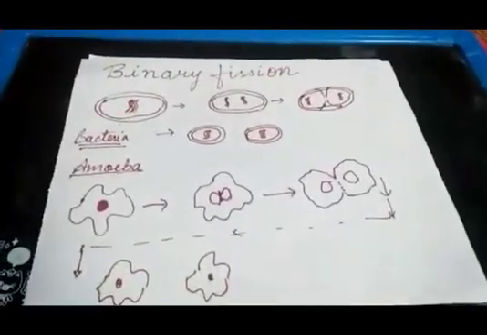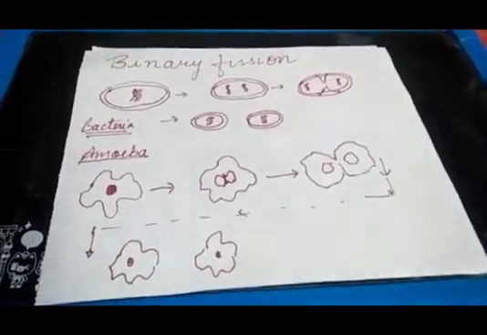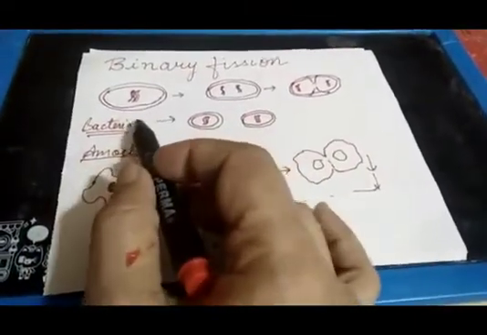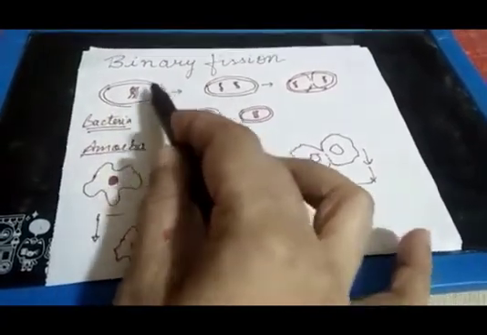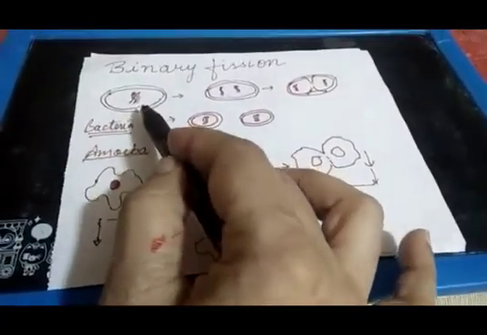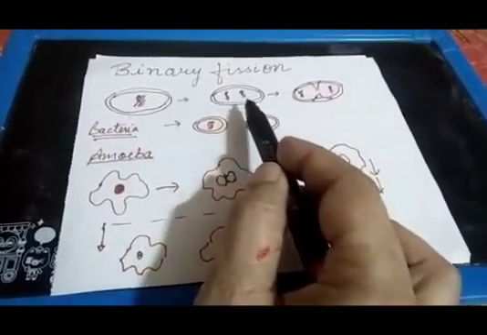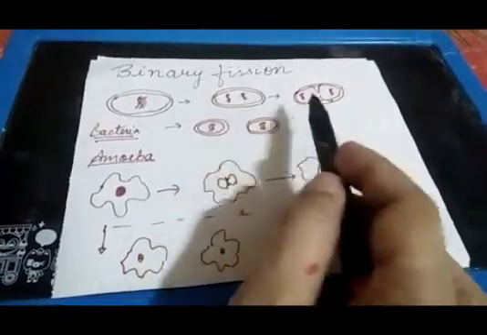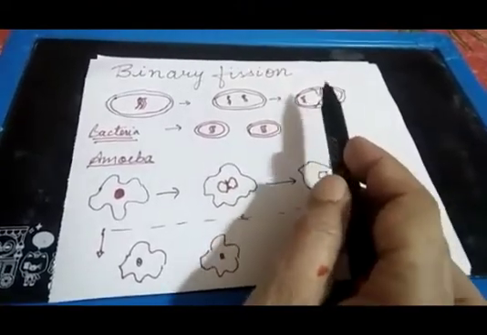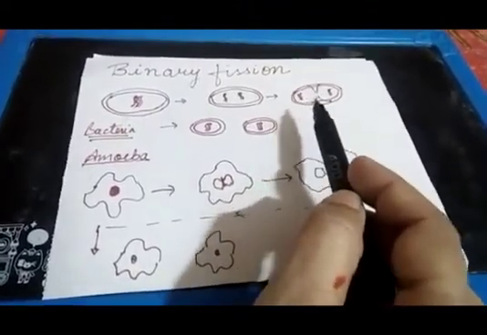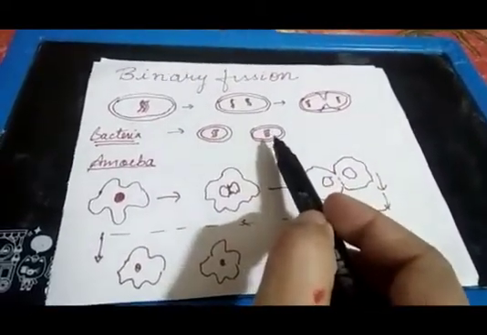Let's take an example of binary fission. We'll first see it in the prokaryote bacteria. As I have drawn the picture over here, you can see the bacteria having the circular DNA and it is surrounded by membrane. First, this DNA will divide into two, and after division they will reach the opposite poles, and then the membrane will start dividing and it will lead to the formation of two new individuals.